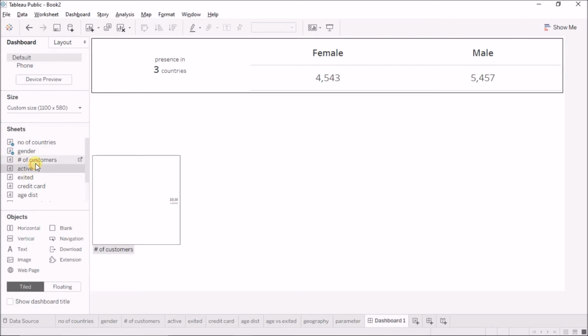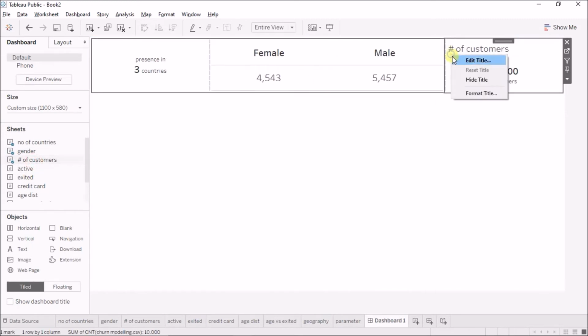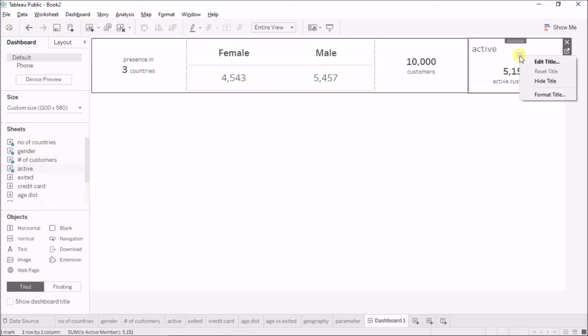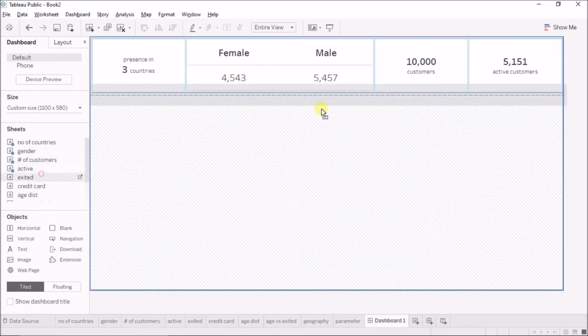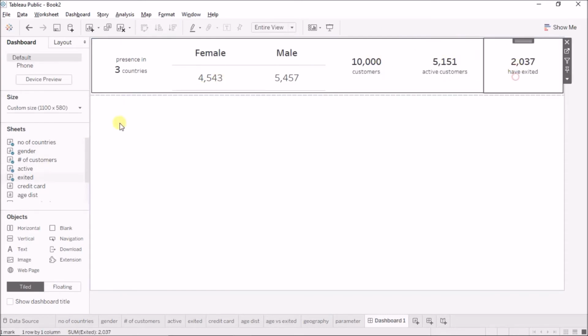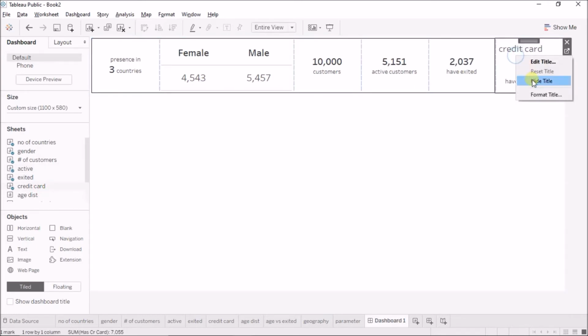Okay, next is the number of customers, here. Next is the number of active customers, hide. Next is number of exited customers, so these many have exited. Number of people who have a credit card with the bank, hide again.